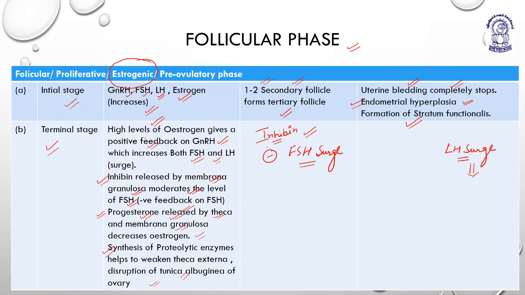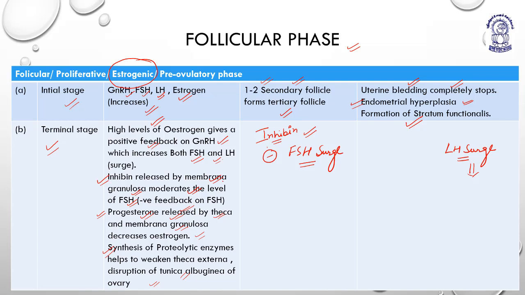Then inhibin is released by the membrana granulosa cells and the developing corpus luteum to form. But corpus luteum will only be formed after ovulation. Okay, so you have to just make a sense out of it. The corpus luteum is basically releasing inhibin, but actually inhibin is a hormone which is secreted by membrana granulosa cells, because here inhibin is releasing because of the vicinity of membrana granulosa cells, because corpus luteum is going to form after ovulation and we are talking pre-ovulatory phase. Okay, the things should match, right?